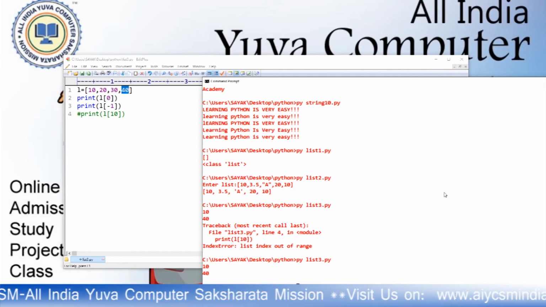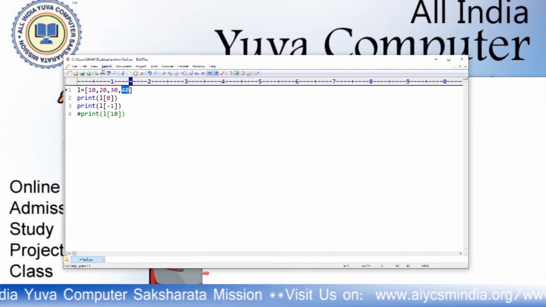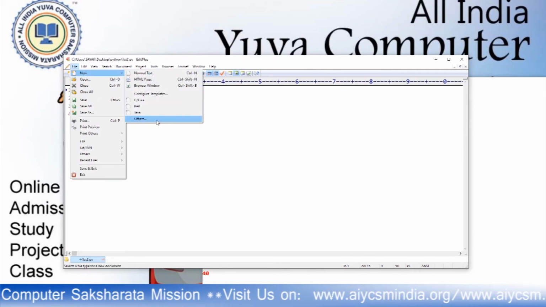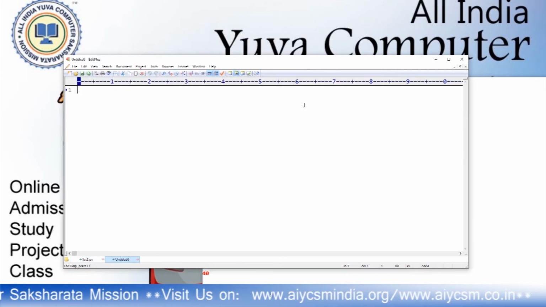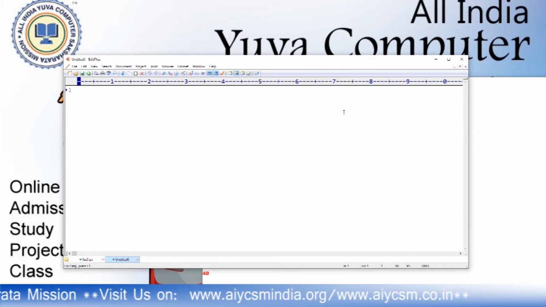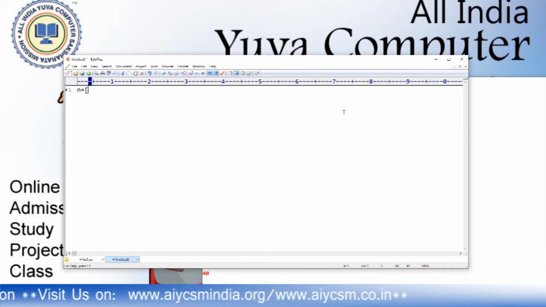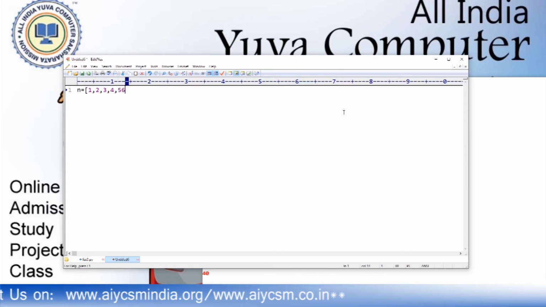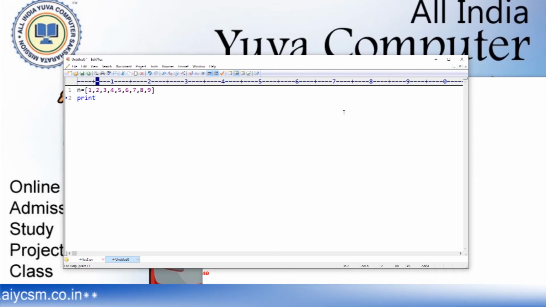Okay. If you want to access the elements with the help of slicing, then what will be the possible way? This is the possible way to access elements, with the values 1, 2, 3, 4, 5. If I want to print with the help of slicing, then this is the start index, this is the end index, and this is the step value.